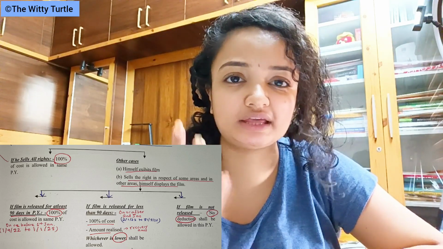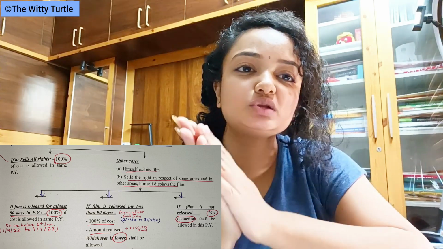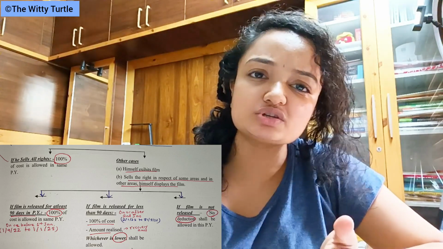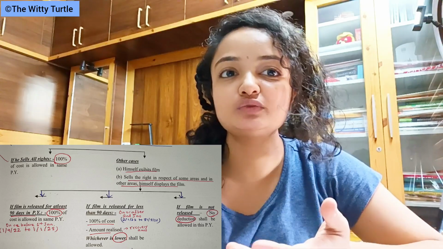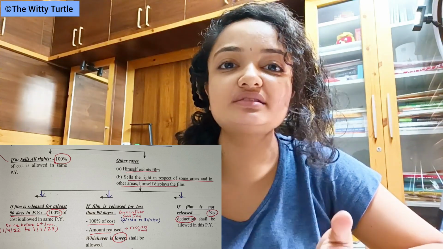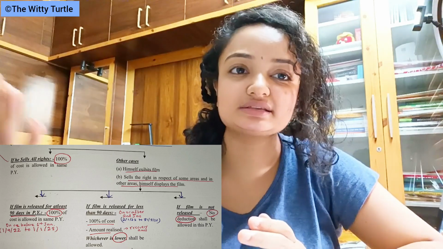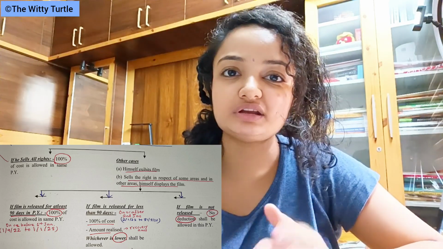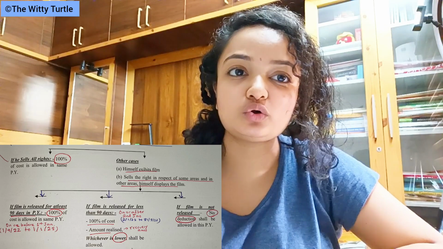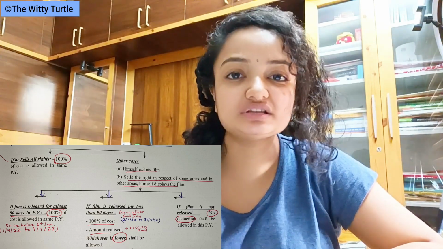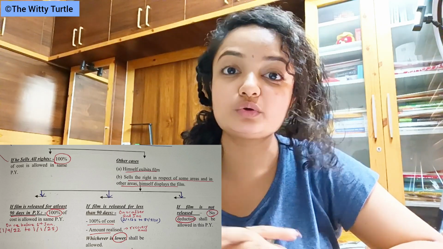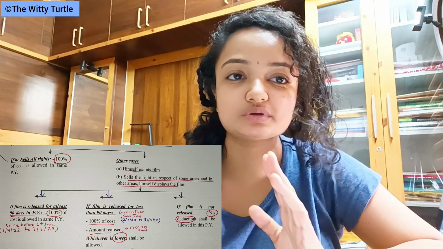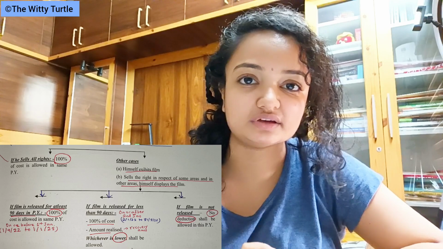Now, coming to the third case, where the film is not released in the current previous year. In that case, no deduction shall be allowed. Why? Because deduction will be allowed in the previous year when it is released, right? If it is released in the next previous year, then the deduction shall be allowed in that year, depending upon the period of release. If it is less than 90 days, then actual cost or amount realized, whichever is lower. And if the movie is released for more than 90 days, then 100% of the cost shall be allowed in the same previous year, right?